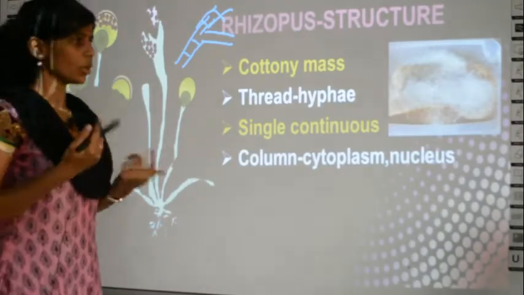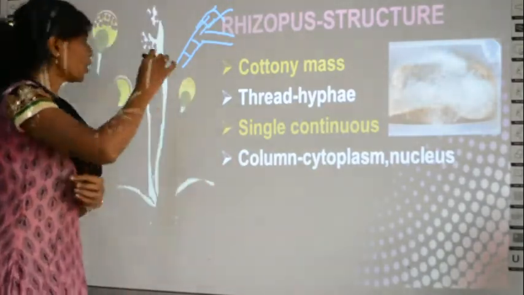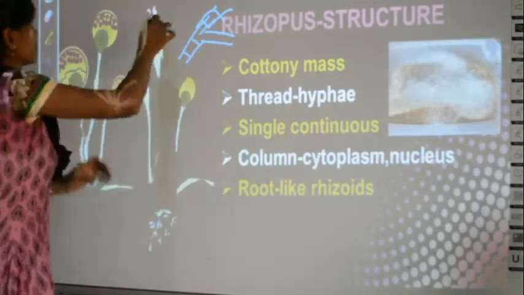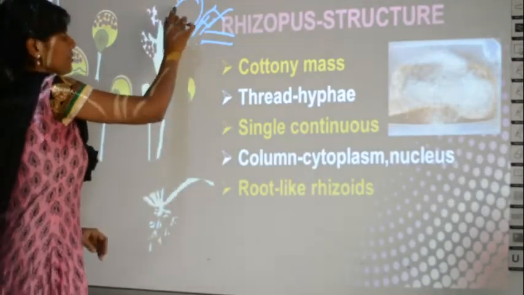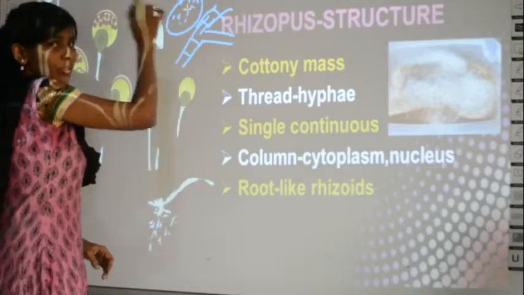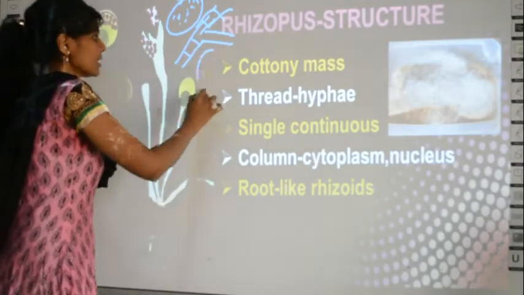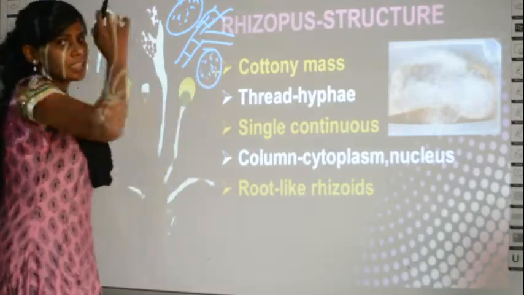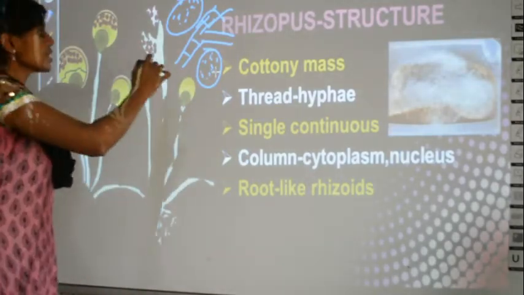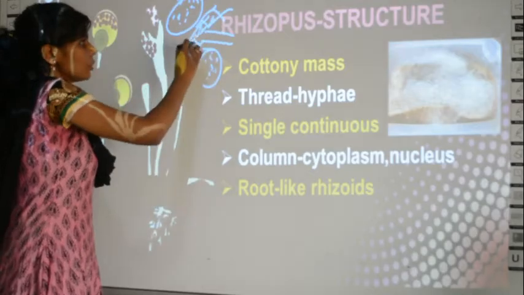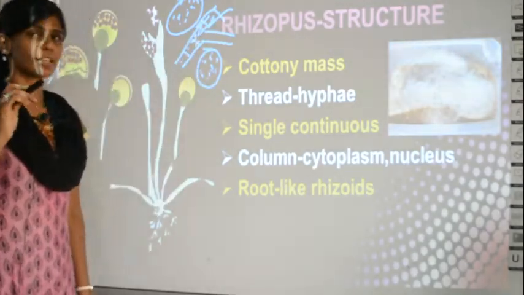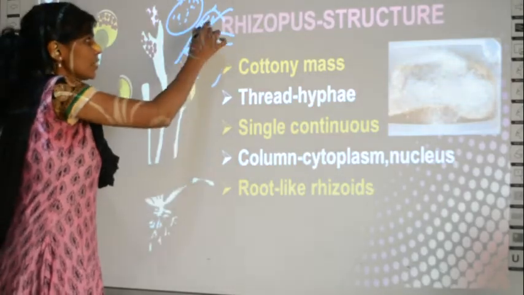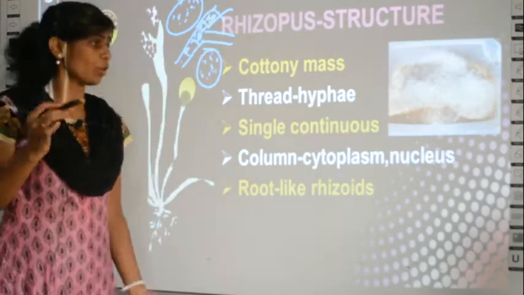So in bacteria you have seen small dots. Now how do you represent the cytoplasm? If I draw a bacteria, when I place dots, it is called cytoplasm, right? Similarly, if it is a yeast like this, when dots are placed, then it is the cytoplasm. Similarly, inside this column also you will have cytoplasm, that is the dotted structure, and also you have many nuclei. It is multi-nucleate. You have nucleus and cytoplasm also.